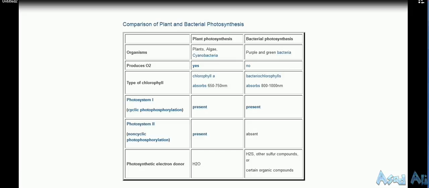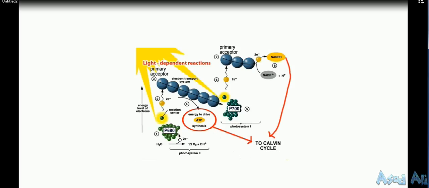In bacteria only one photosystem is present, in plants there are two. You can see the photosynthetic electron donor is H2O in plants, and that is H2S in bacteria.